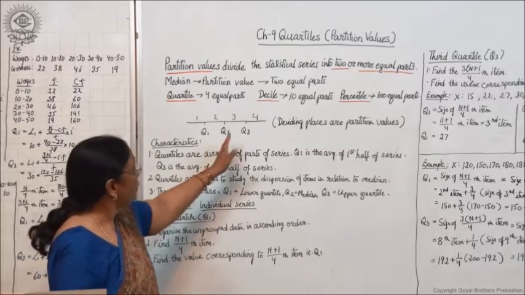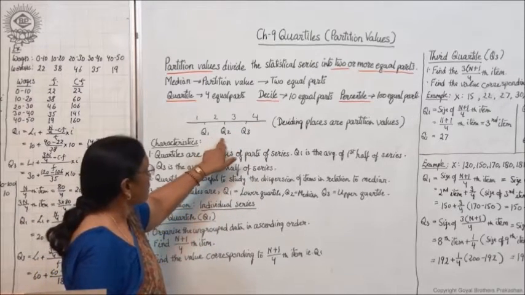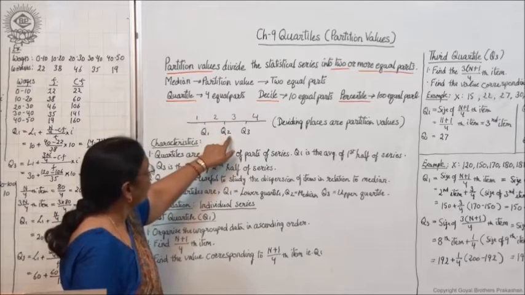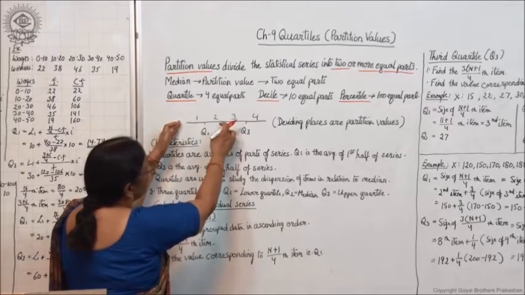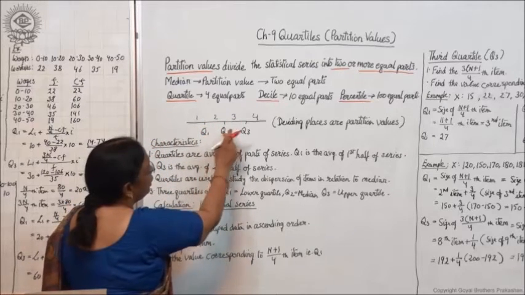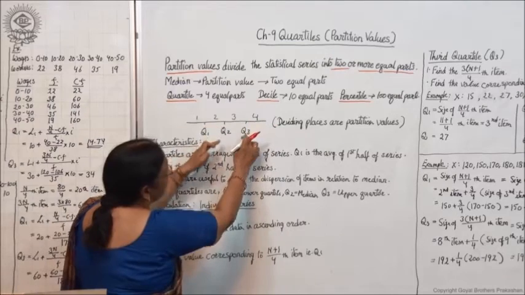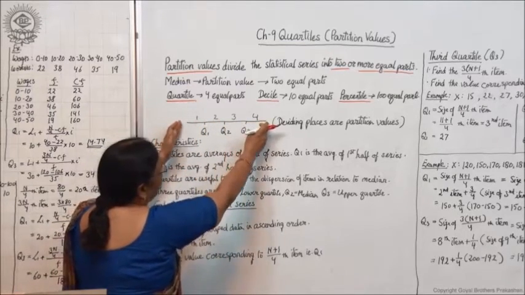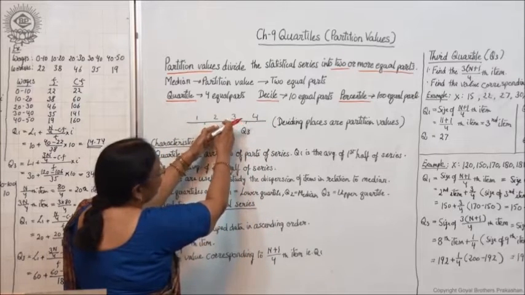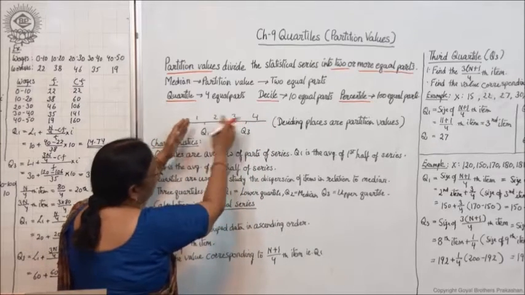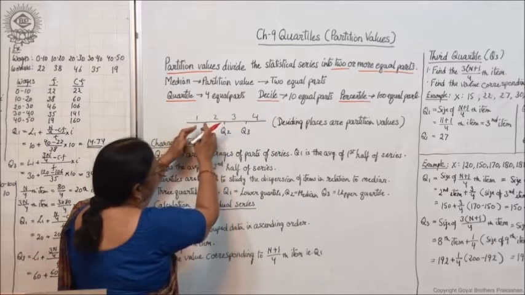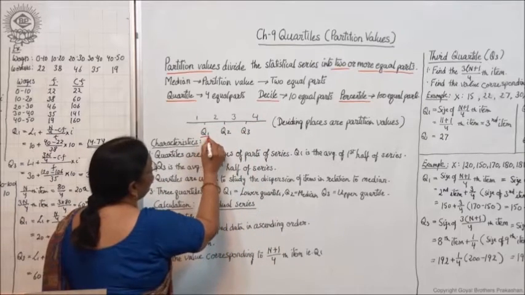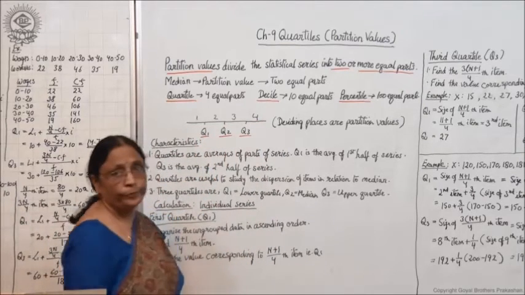So when you divide it with 3 cuts, first you divide it at the central value, that will be Q2. Then the series is again divided in half, that is Q1, and the other half is again divided into 2 parts, this is Q3. Then only will you get equal parts. First cut the whole at the center, then you get 2 pieces, and you cut each piece at its center. So you will get Q1, Q2 and Q3.